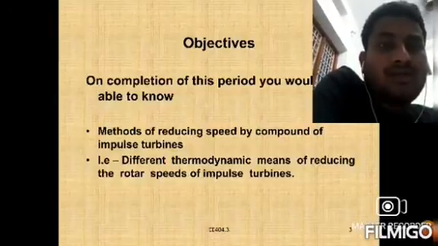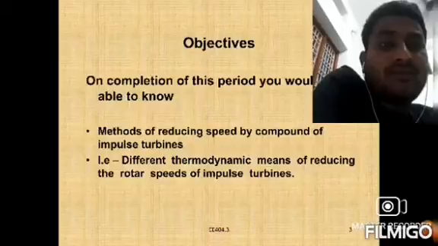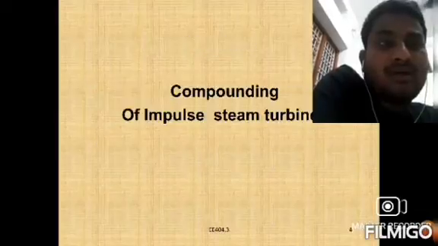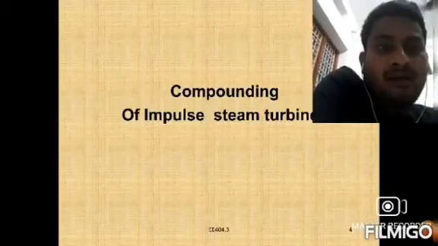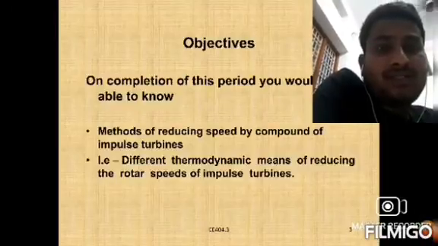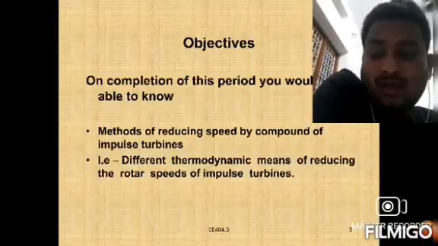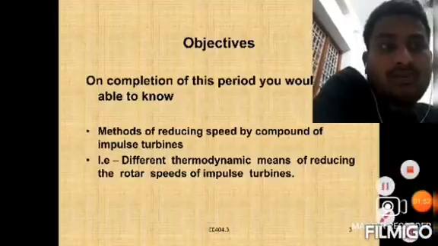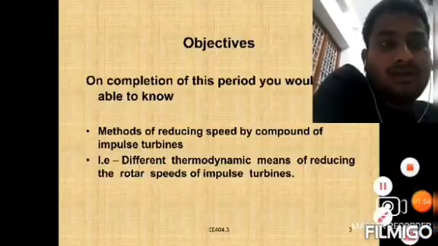Then next, the different thermodynamic means of reducing the rotor speed of an impulse turbine. First of all, what is the importance of compounding of steam?